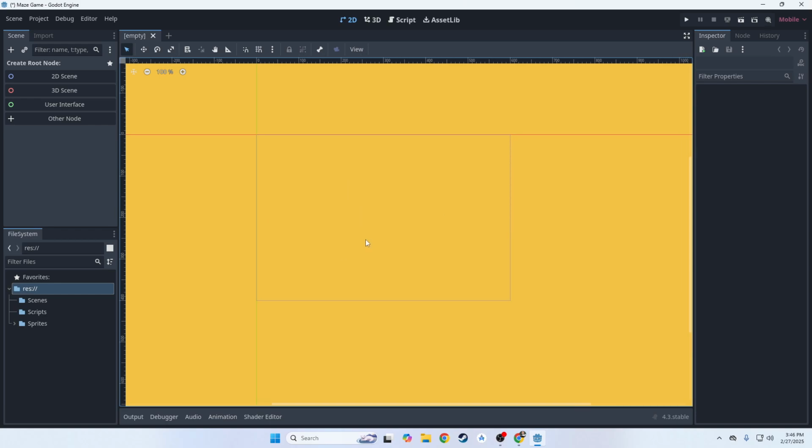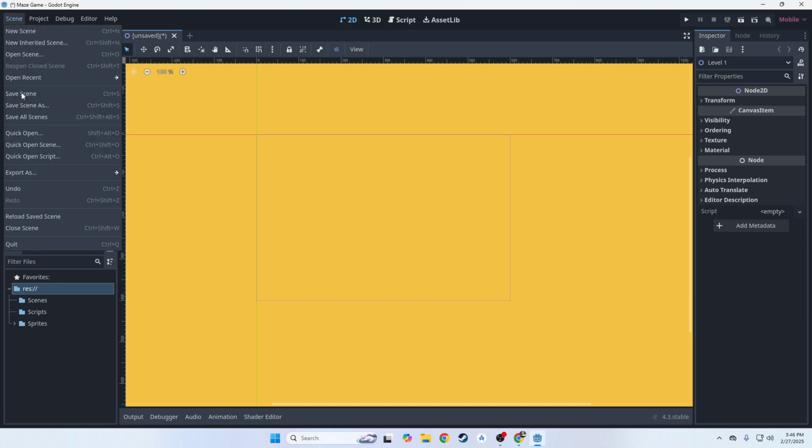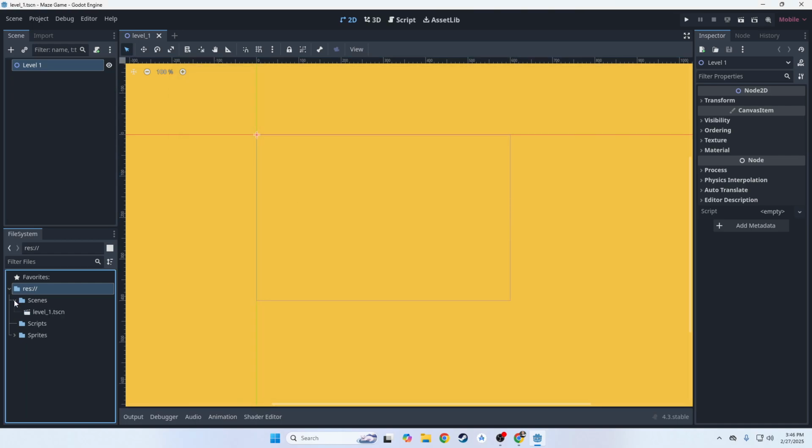Okay, perfect. So now we can start building our first scene. Let's make level 1. I'm going to click 2D scene and rename it to level 1, and I'm going to save it. So go to scene, save scene. Now, instead of just saving it right here in my res folder, I want to save it in my scenes folder, so I can organize my scenes in that scenes folder. Beautiful. Okay, so now we need to create the player.